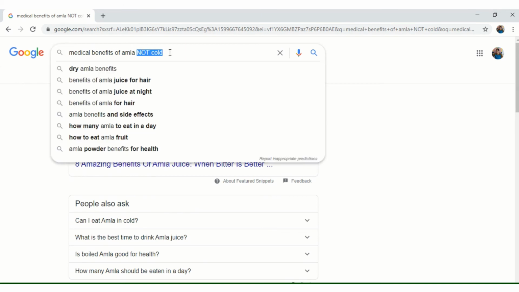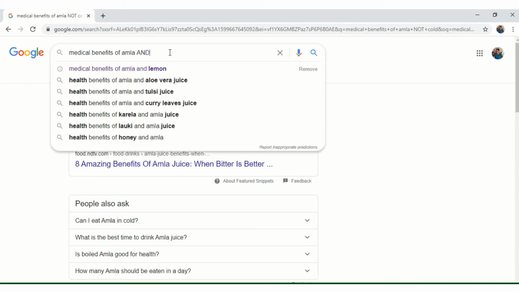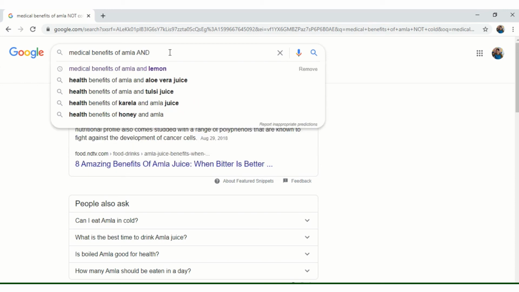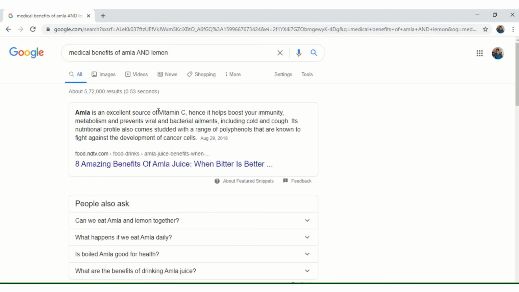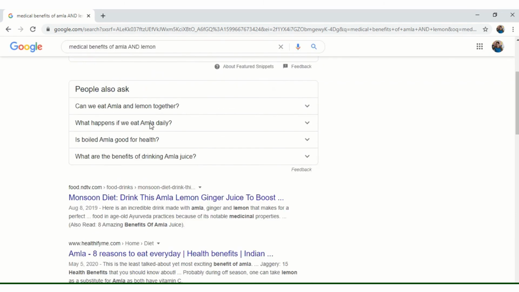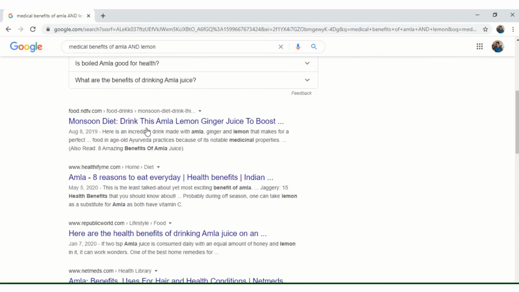To search for information about medical benefits of Amla and lemon, then Boolean operator and should be typed, followed by lemon. The result page will display information about medical benefits of Amla and lemon.